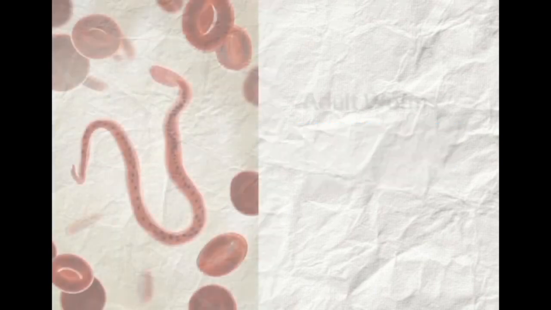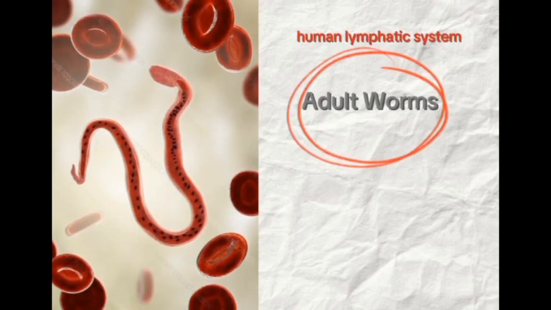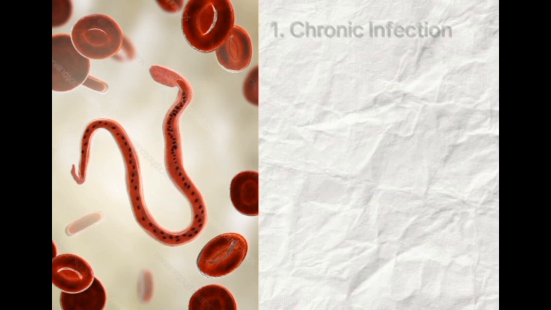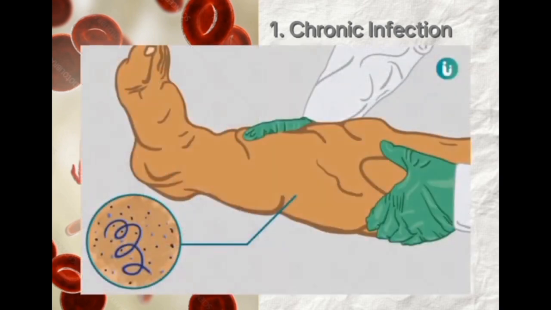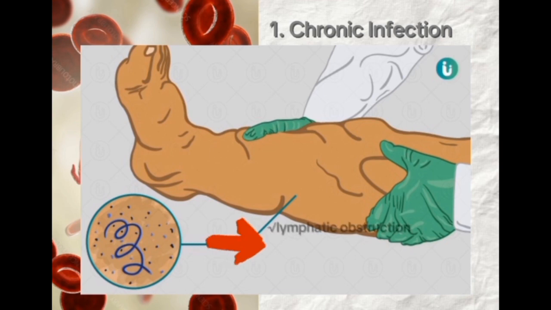Pathogenicity. To talk about the adult worms, adult Wuchereria reside in the human lymphatic system, causing inflammation and obstruction of lymph vessels. This can lead to number 1. Chronic infection. Wuchereria bancrofti infection leads to chronic lymphatic filariasis, characterized by the presence of adult worms in the lymphatic vessels and lymph nodes. The parasites cause lymphatic obstruction, chronic inflammation, and tissue damage over time.